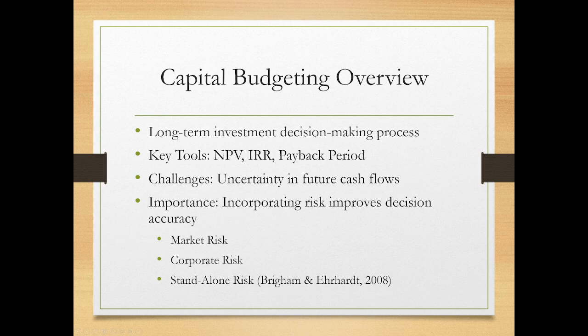Capital budgeting involves evaluating long-term investment projects. Tools such as net present value, NPV, internal rate of return, IRR, and payback period help managers compare projects since future cash flows are uncertain. Since future cash flows are uncertain, risk analysis is crucial. NPV is the present value of the project's expected cash flow discounted at the appropriate rate. This measures the extent to which the project contributes to the shareholders' wealth. IRR is the discount rate that forces the present value of the expected future cash flow to equal the initial cash flow. In other words, IRR tells you the break-even interest rate where the project pays itself off.